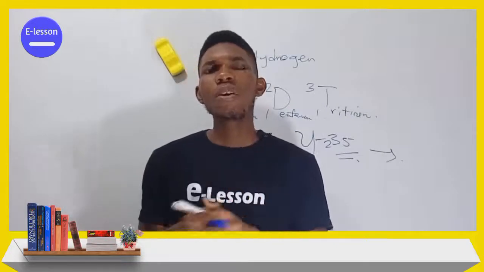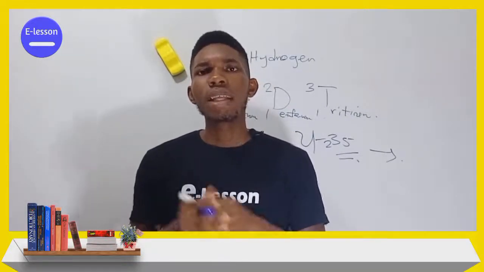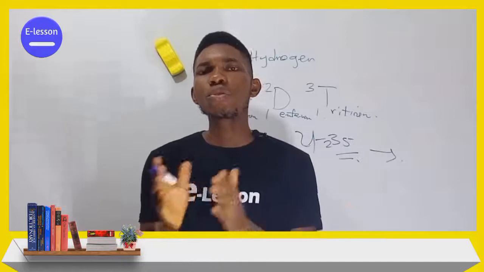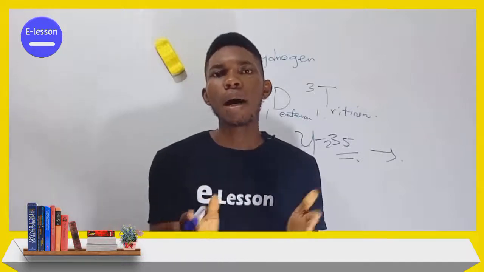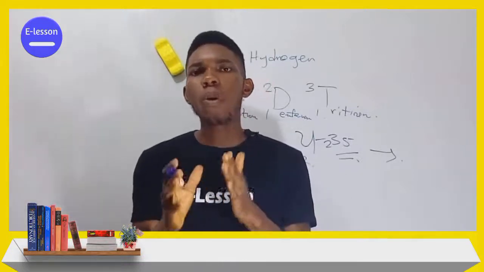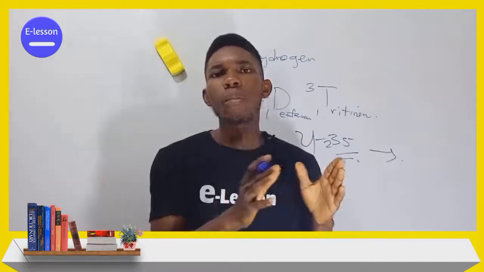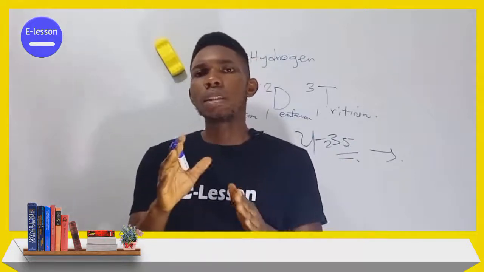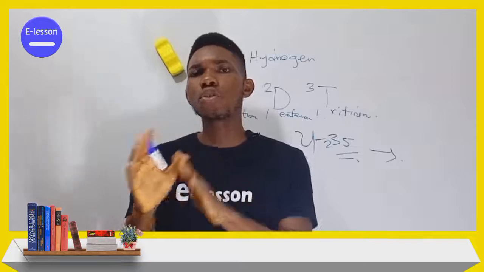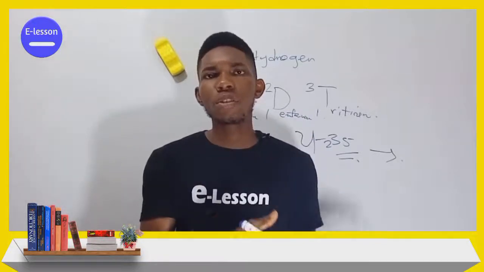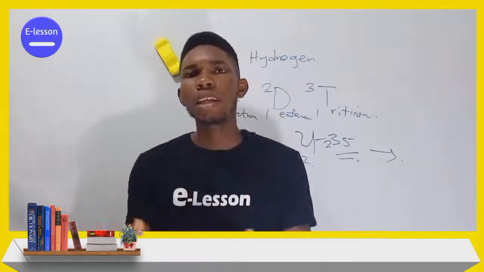Now, there's another theory that says that when atoms combine, they do so in simple whole number ratio. This also holds true for normal inorganic reaction.